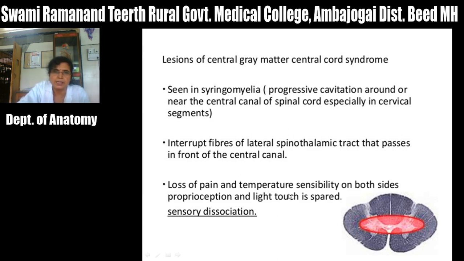Why? Because these sensations are carried by this dorsal funiculus, that is the proprioceptive sensation is carried by this dorsal funiculus, and this condition is called sensory dissociation. That means there is loss of pain and temperature sensation, but proprioception and light touch are retained, and that is called sensory dissociation or dissociated anesthesia.